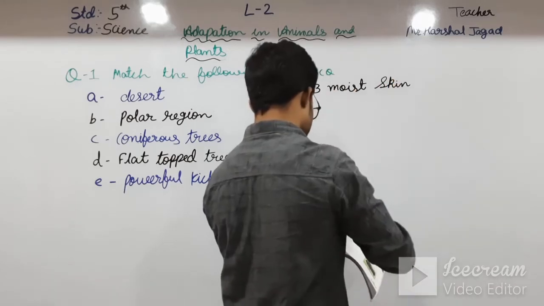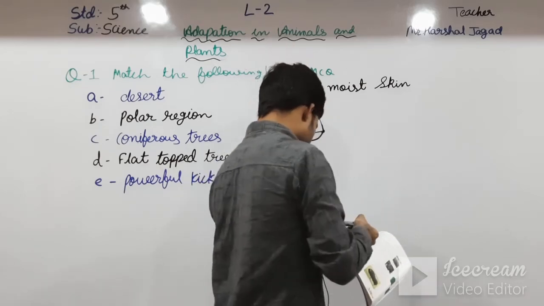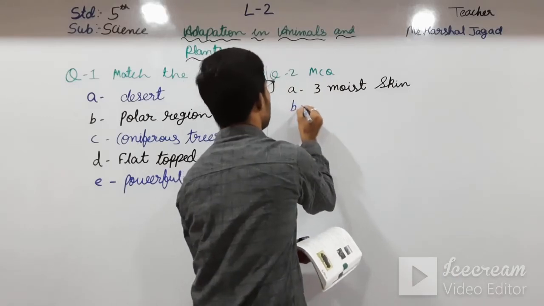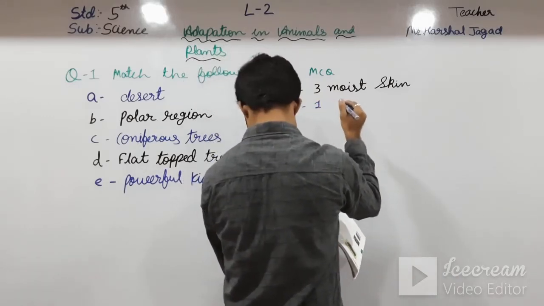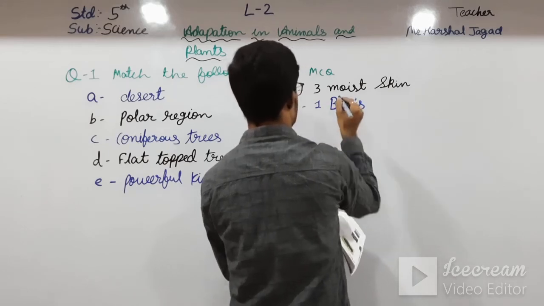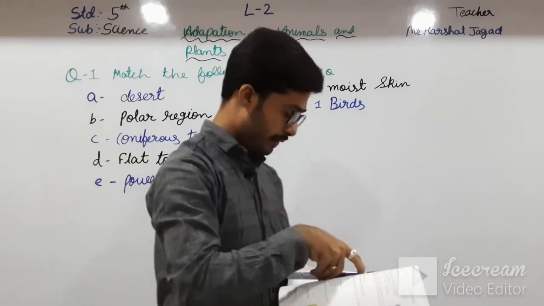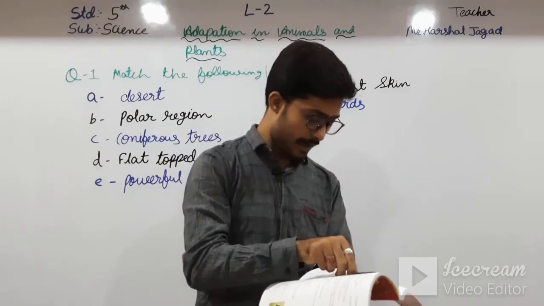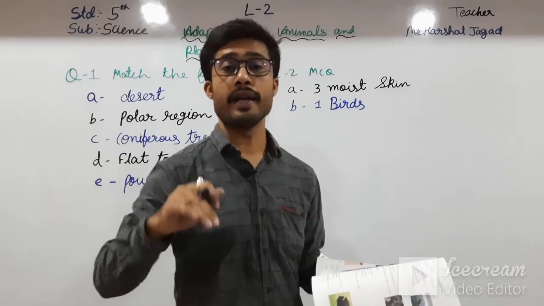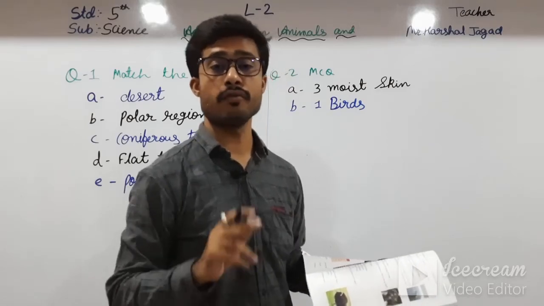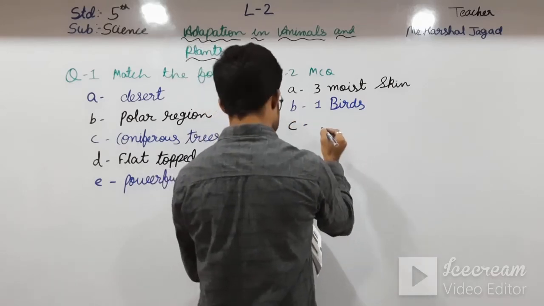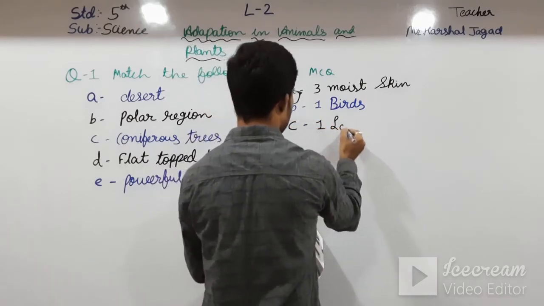Okay students, now going towards B, dash have hollow bones, that is birds have hollow bones, that is first, birds. Going towards next, that is xerophytes have dash roots, they have long roots, they can go deep into the soil in search of water, we have just seen before. C comes one, long.